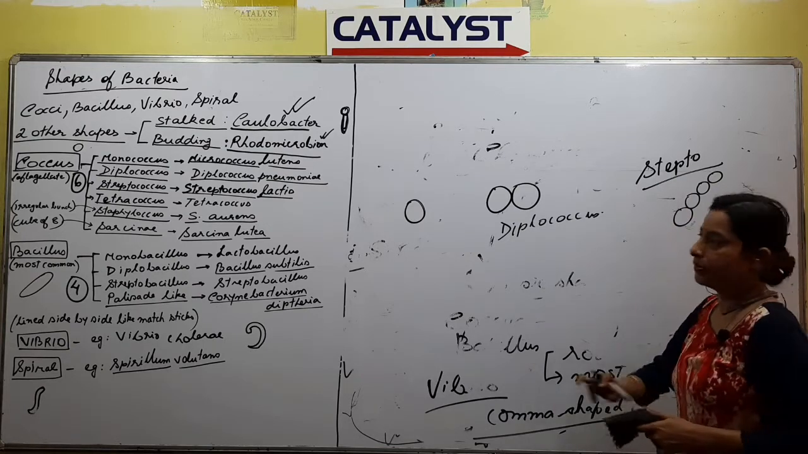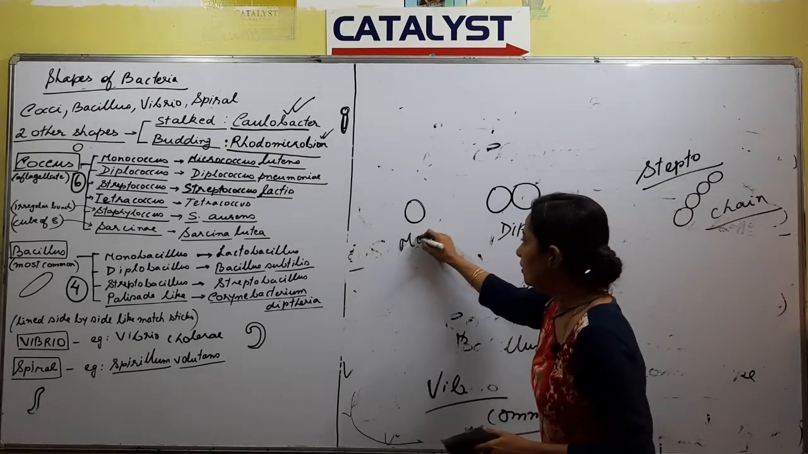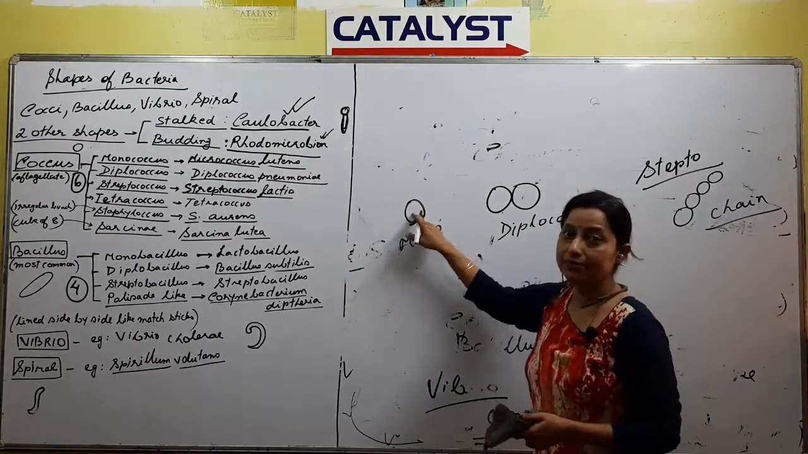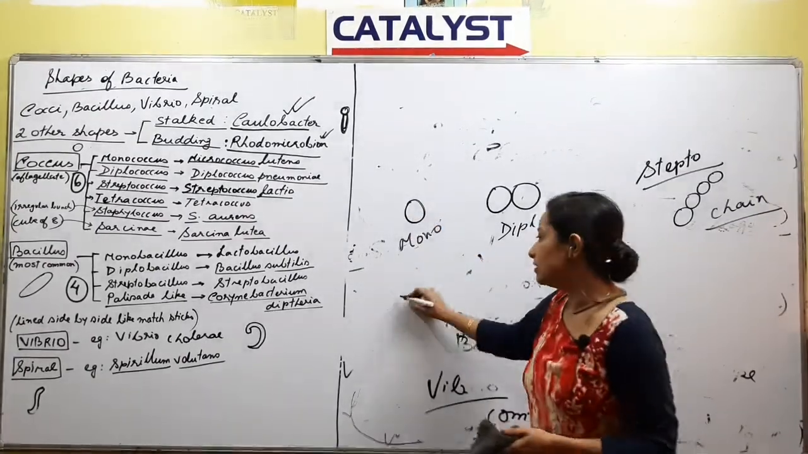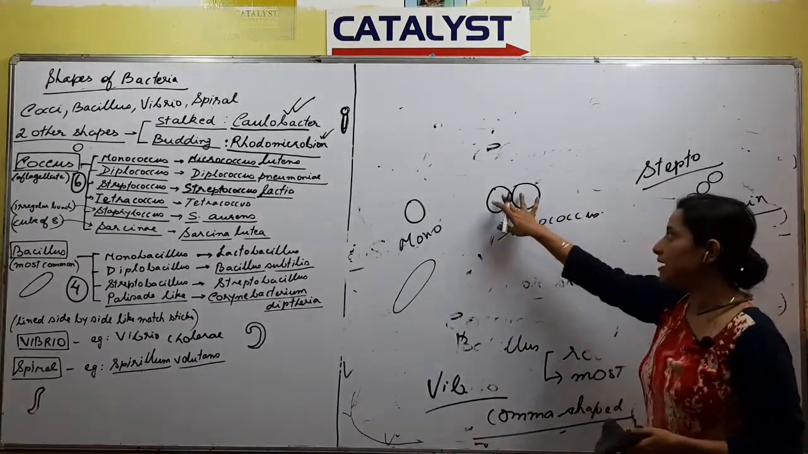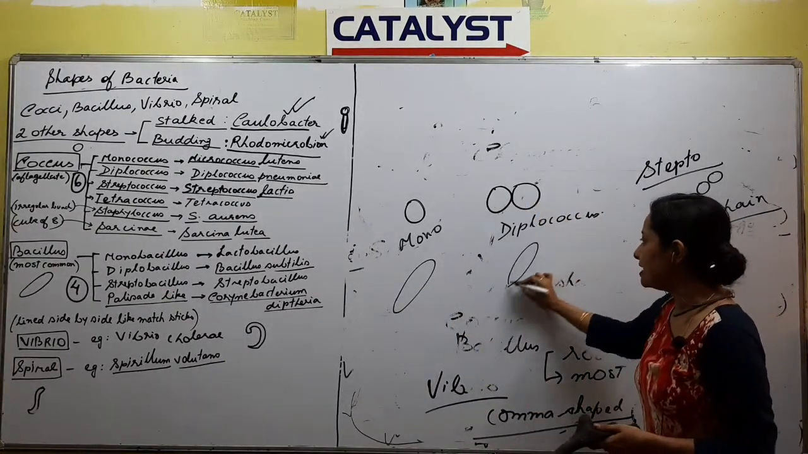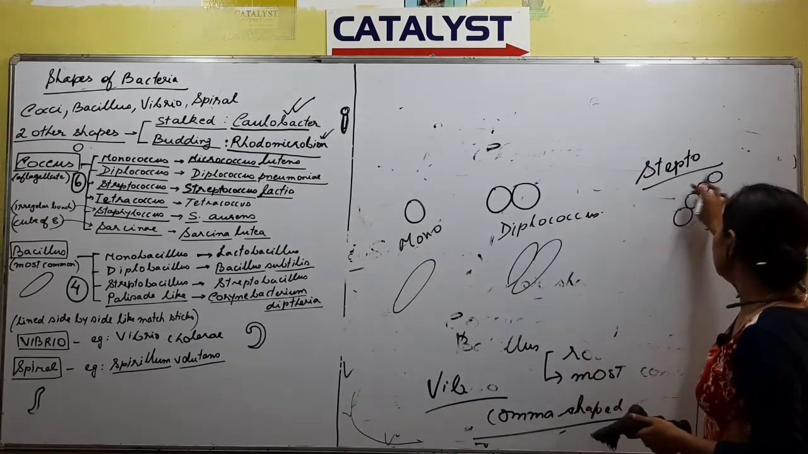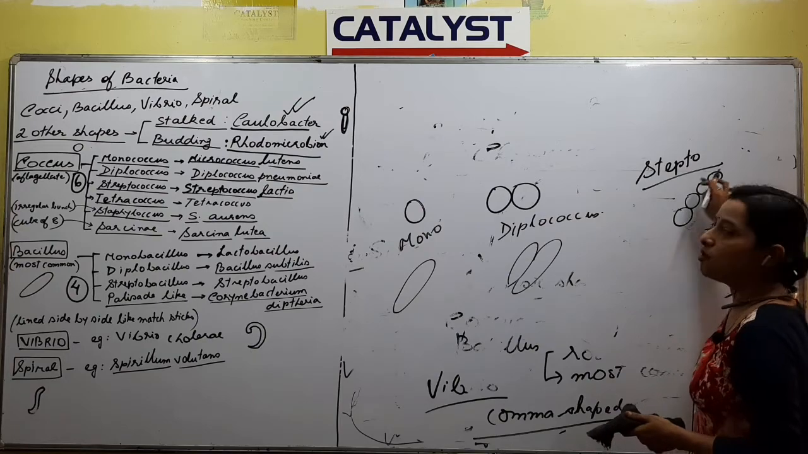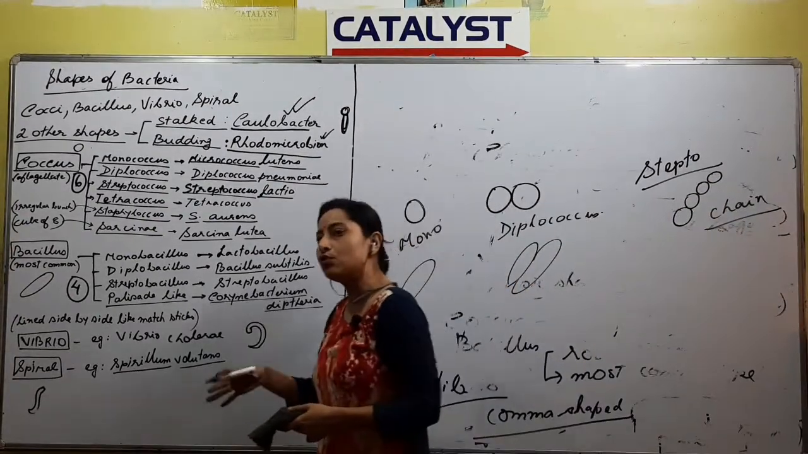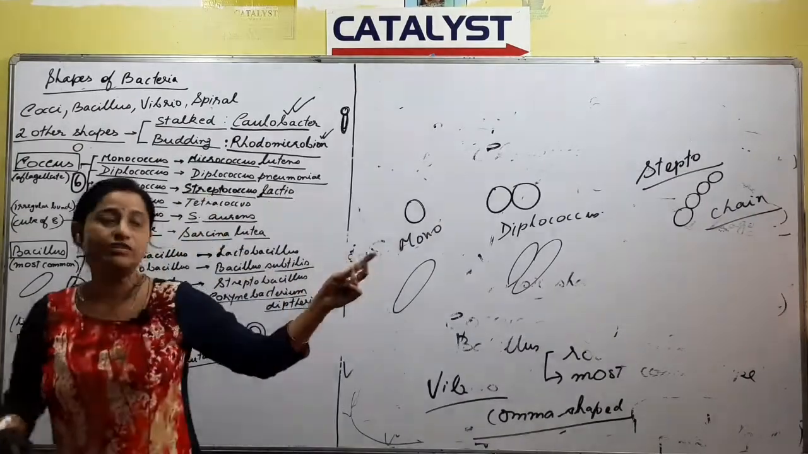If mono, monococcus will be a single spherical one, monobacillus will be a single rod shape. Similarly, diplococcus means two spherical ones, diplobacillus means two rod shapes. Similarly, strepto is if the bacteria remain in the form of a chain, that is what is called as Streptobacillus or Streptococcus. The diagram that I have drawn is obviously of Streptococcus.